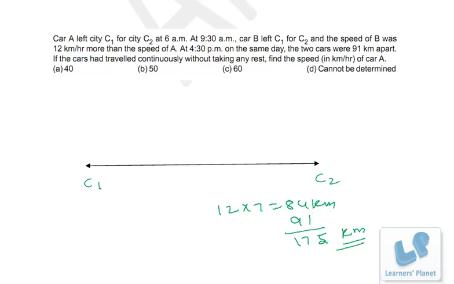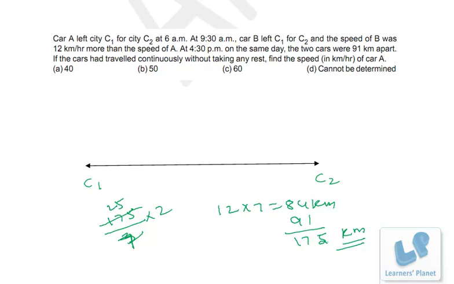Okay. So what I mean to say, when car B started at 9:30 a.m., the difference between the two cars was 175 kilometer. Now this 175 kilometer has been covered by the first car in 3.5 hours, that is 6 a.m. to 9:30 a.m., right? So 3.5 hours it took to cover this distance. So what should be the speed? 3.5 is 7 by 2, right? So it's 50 kilometer per hour. Okay, it's very easy. No need to go for any sort of paperwork.